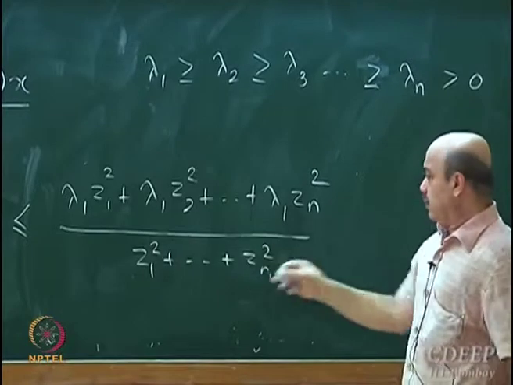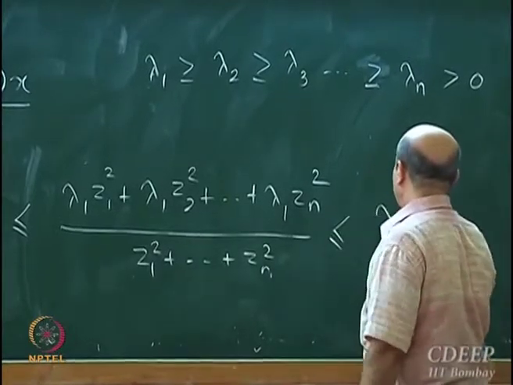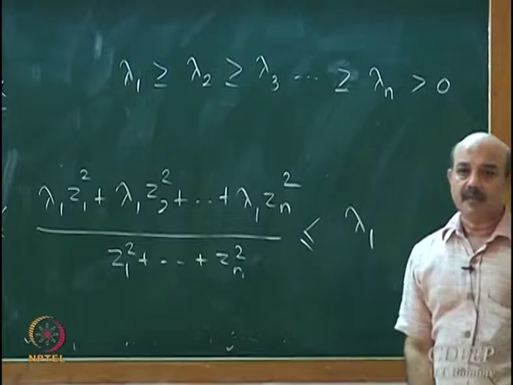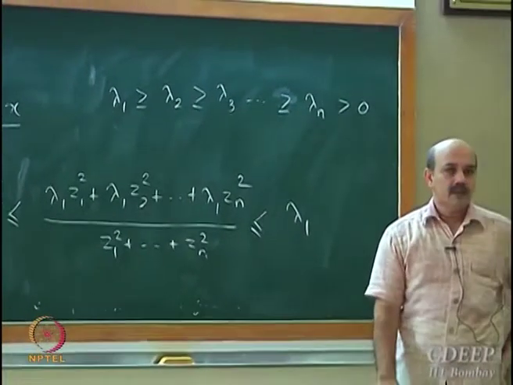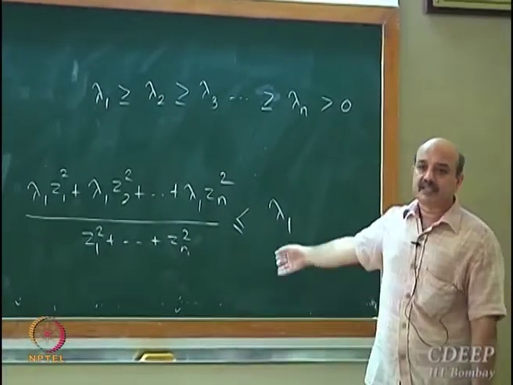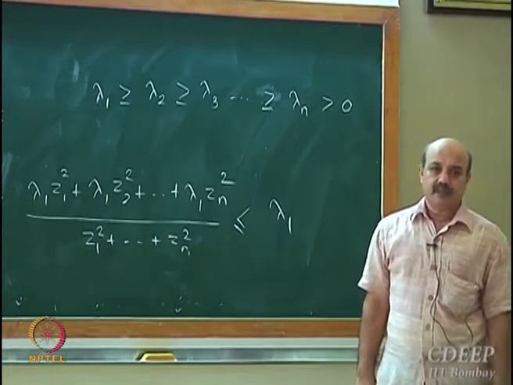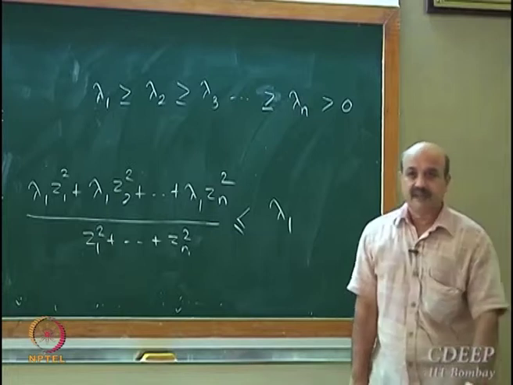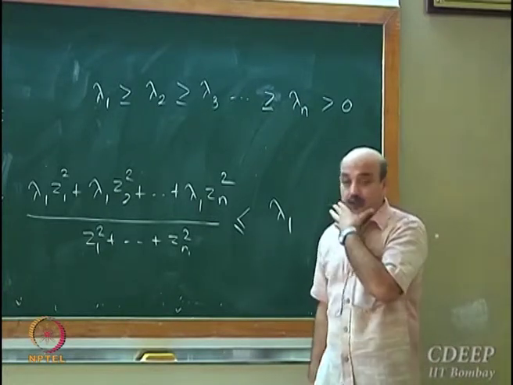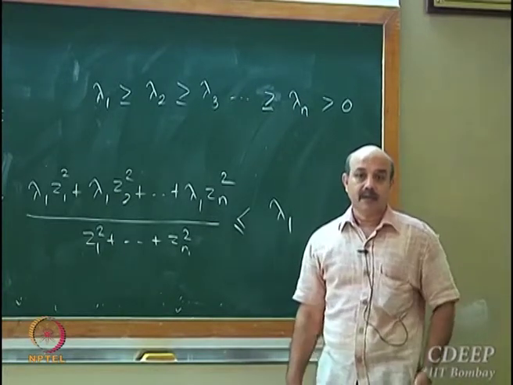So this ratio can never exceed lambda 1. Very, very nice property.